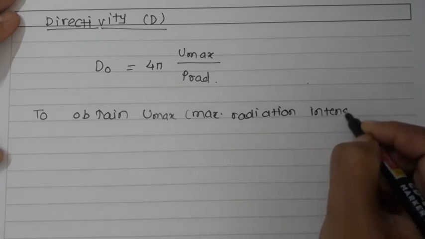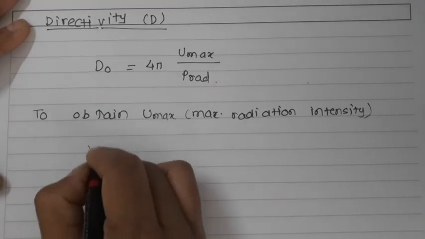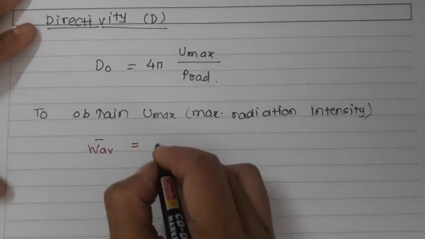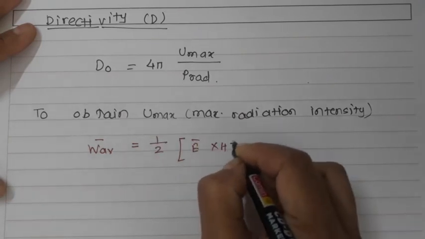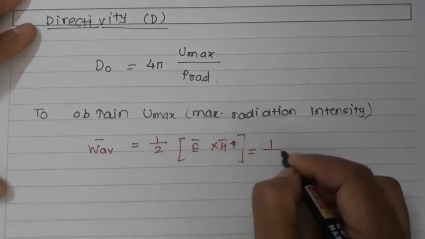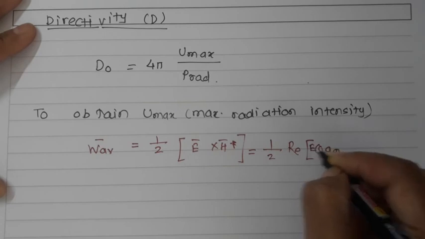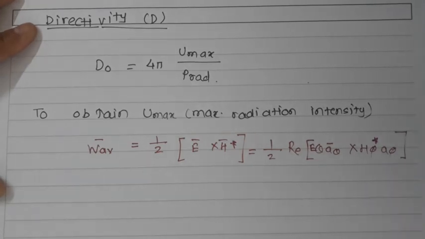To find U max, we know that the average Poynting vector is equal to 1/2 E bar into H complex conjugate. So 1/2 Re of E theta a theta into H phi a phi, whereas the H phi component will be the complex conjugate.